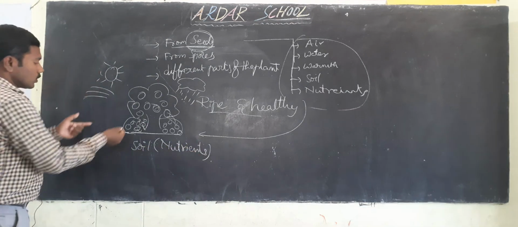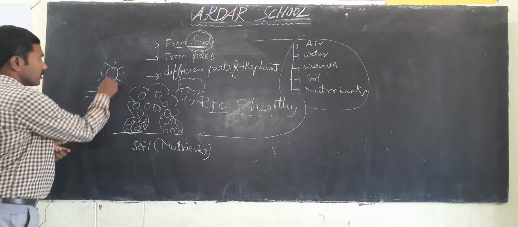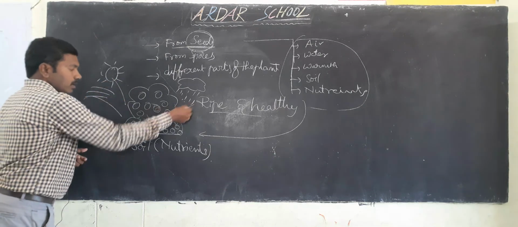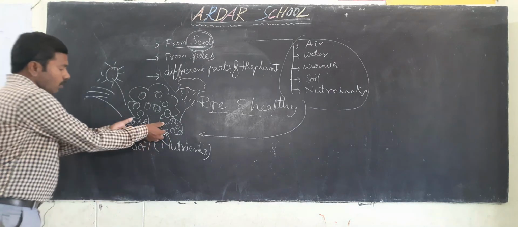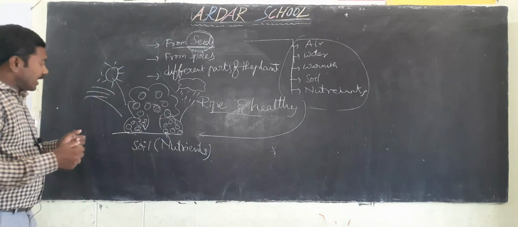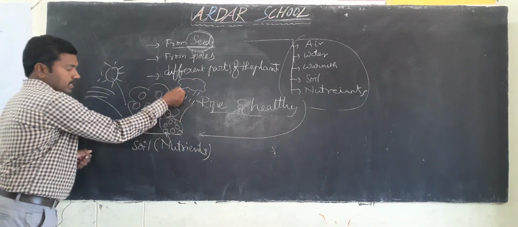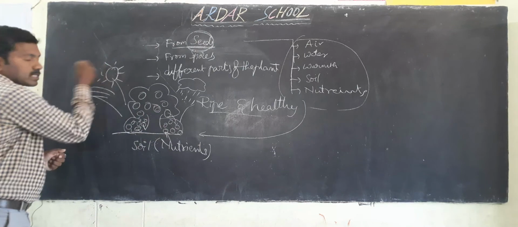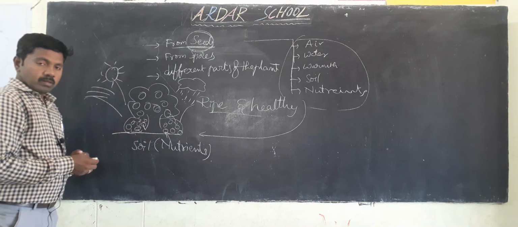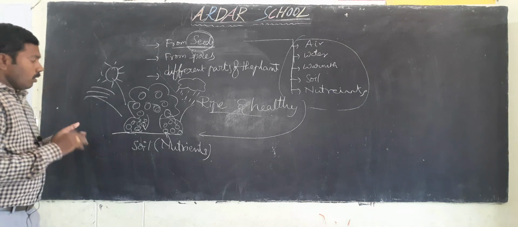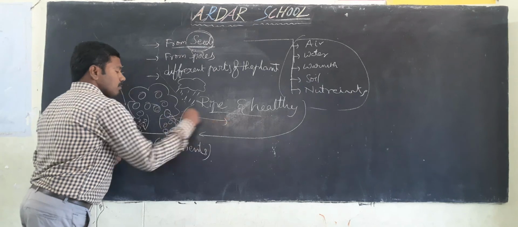Okay, children, so here the seeds fight with each other for sunlight, air, rain, and nutrients. These are not sufficient here. That's why these seeds need to be far away from the mother plant.